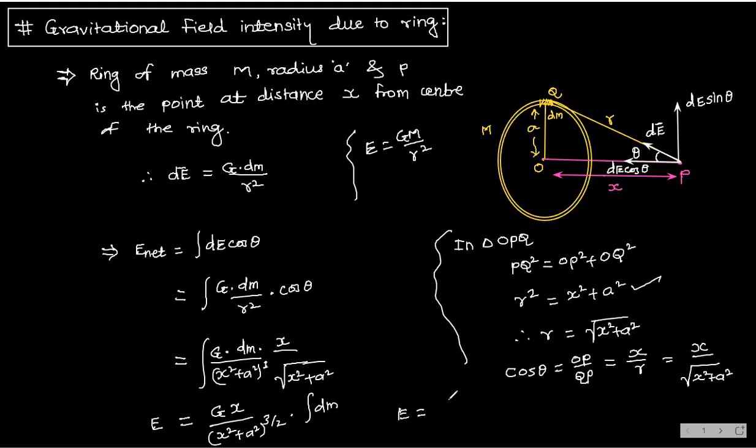And that's why E is equal to, what you will get as the formula, GMx divided by x square plus a square whole power 3 by 2. And this formula is for a ring at an axial point. This formula is very, very important. So this you have to keep in mind. Understand? Note down, please. Any doubt you can ask.